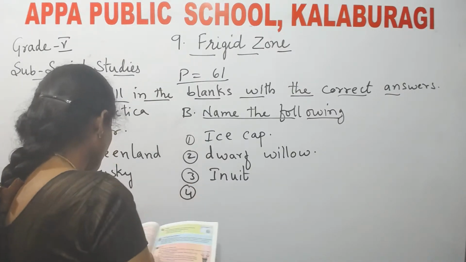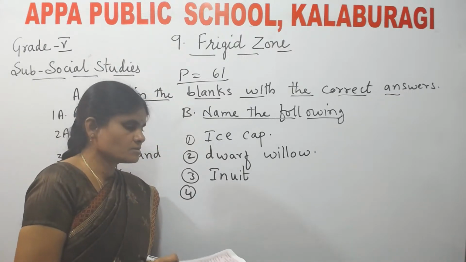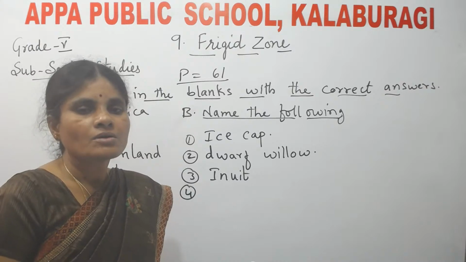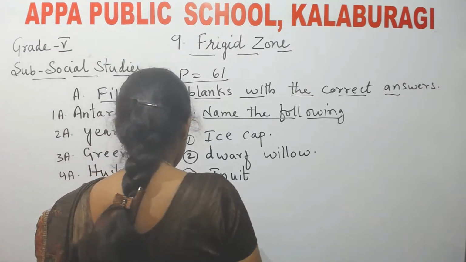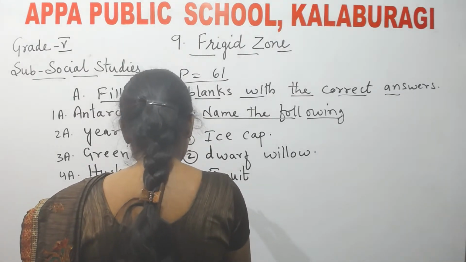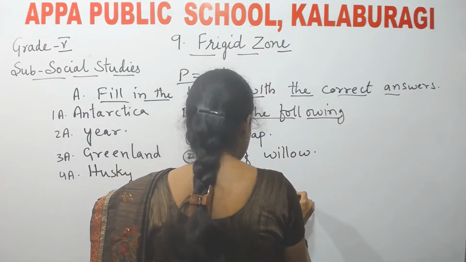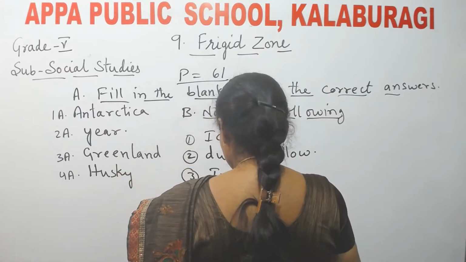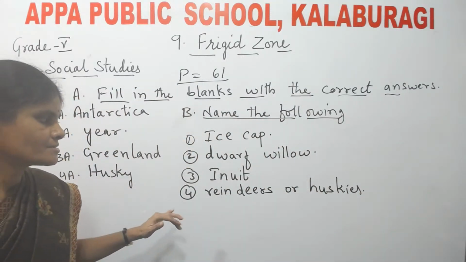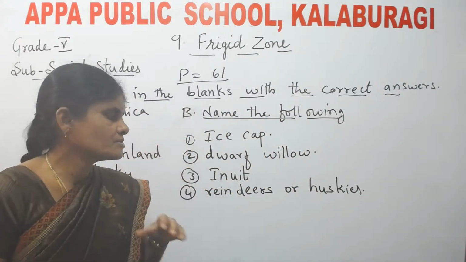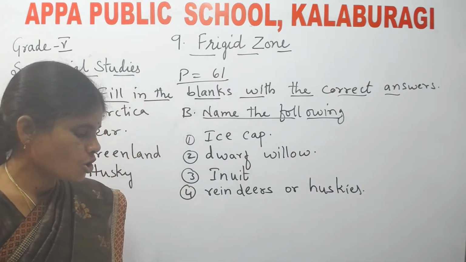Okay, next, fourth one. Wolf-like dogs used for transportation. See, wolf-like dogs which are used for transportation are called huskies.